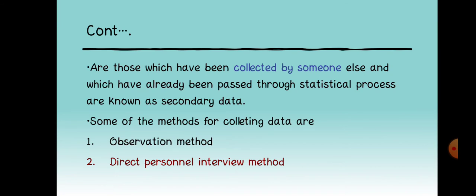So the first one is observation method. Observation means the researcher, in data collection, will observe the subject for a particular thing. The observation can be structured observation, unstructured observation, participant observation, and non-participant observation. So the second one is direct personal interview method.